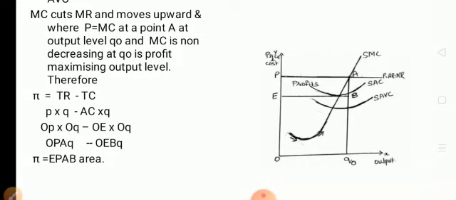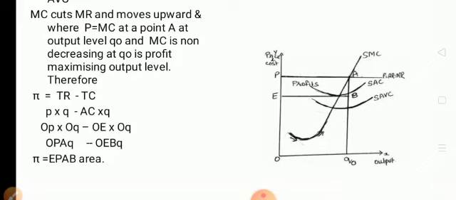Then where the minimum of AC is there at point B, there you are determining the cost of the firm. Then total profit is equal to total revenue minus total cost, where you show that OPAQ minus OEBQ, that is revenue minus the cost, is equal to profit area EPAB.